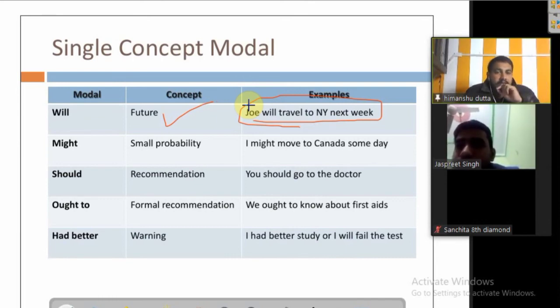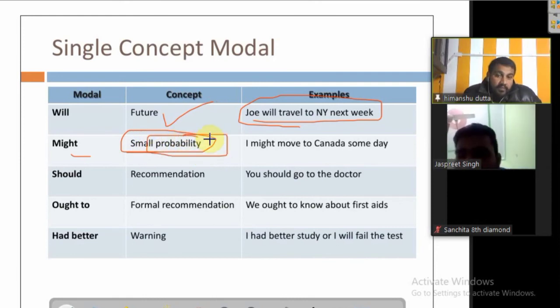Then we have might. Might is used for small probability, a weaker probability. Probability means something is possible, but the chances are low.